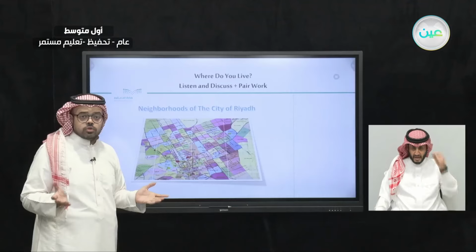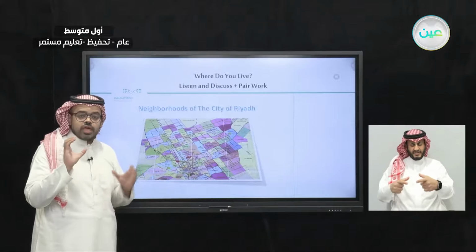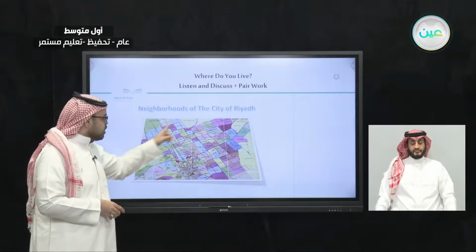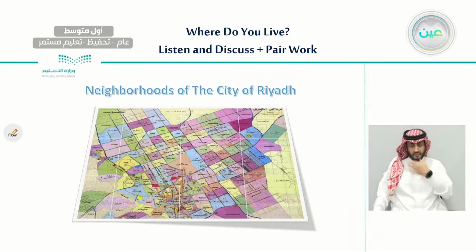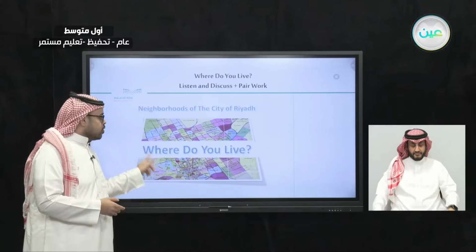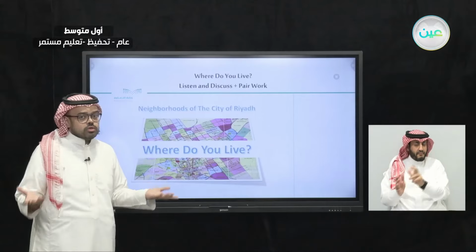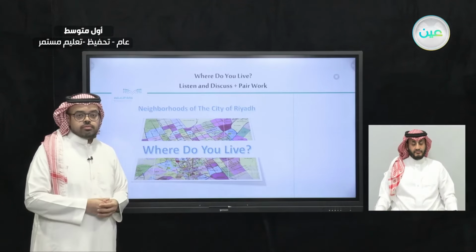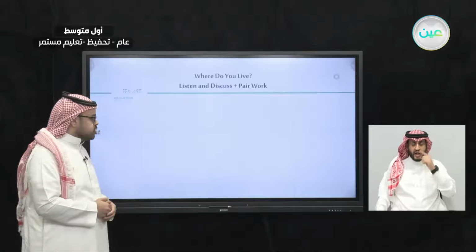So do you understand what you mean by neighborhood now? So neighborhood is a specific area in a city. So each city has, as you can see, many neighborhoods. As for Riyadh, for example. So now, since you know what you mean by neighborhood, tell me, where do you live? So now it is easy for us to say where we live, and we can say which neighborhood we live in. So, since you know where you live, answer those questions.